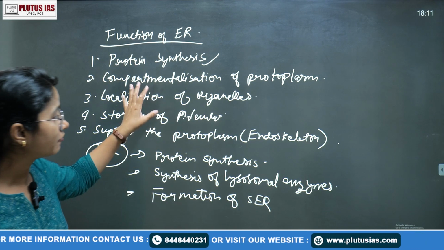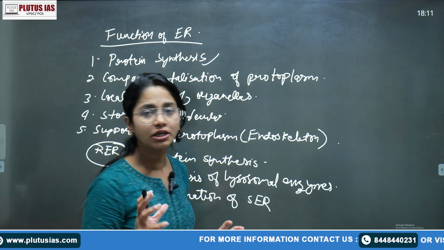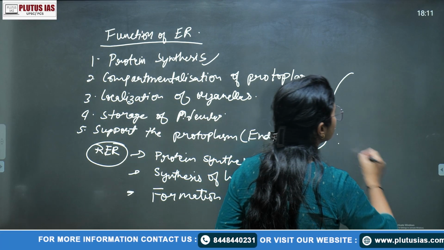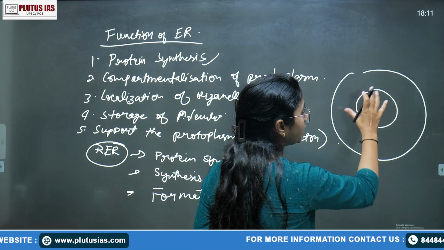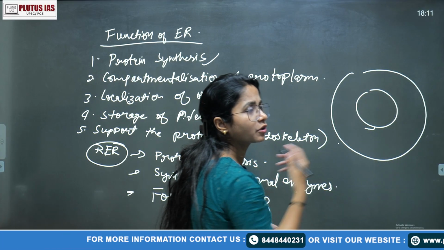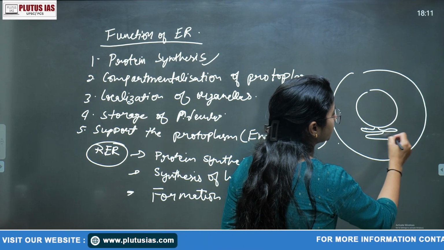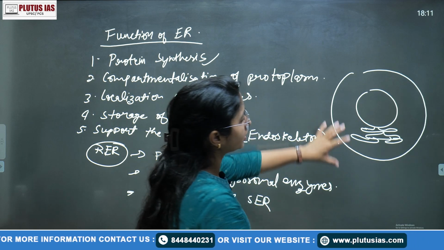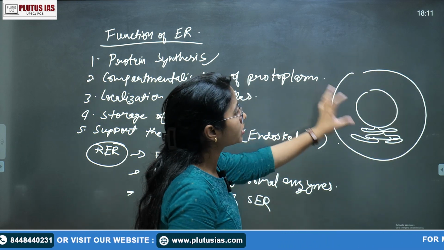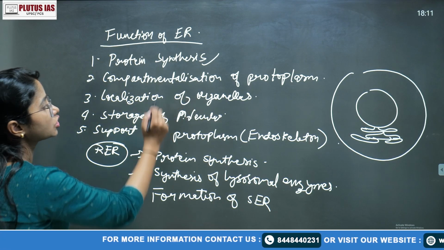When we see a simple animal cell, because we are here for the zoology optional subject, the cell has a particular kind of ER that divides the whole protoplasm into separate locations. This is known as localization of cell organelles.